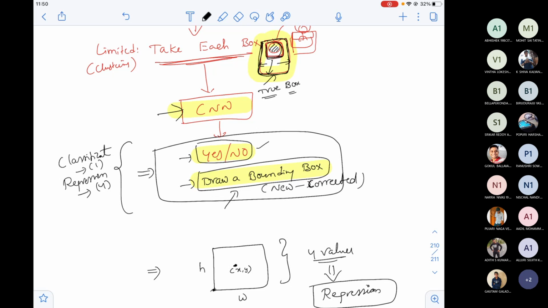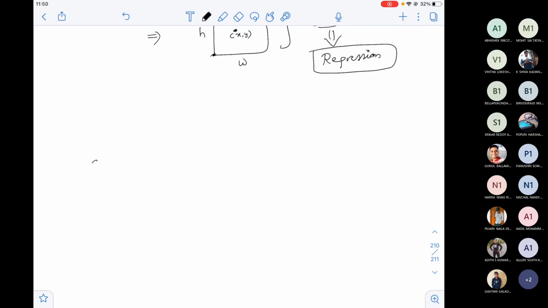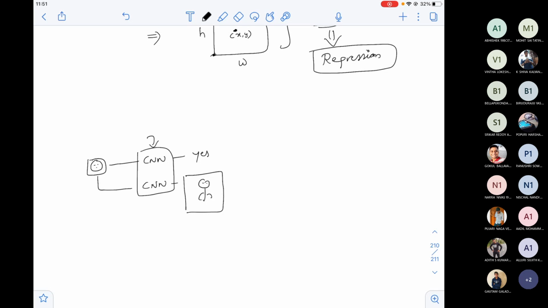But the small box that you propose, where you have similar pixels of the face, of course does not have the entire body. This has to be corrected. Firstly, I pass this to a CNN and I get whether some object exists. Maybe it's a face of a person, it says yes. But I have to pass this to another CNN so that I get the corrected coordinates. Now I'll have the entire person. But passing the same image to two CNNs is again time consuming.